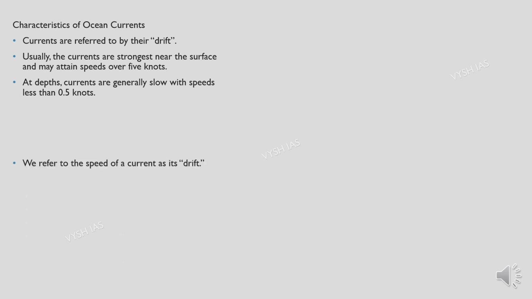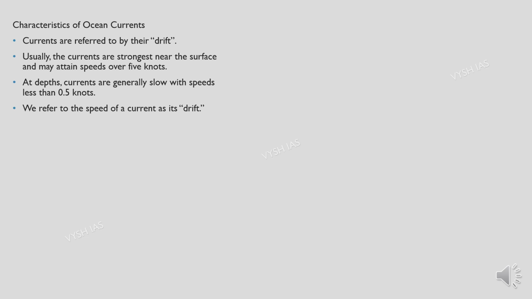So, characteristics of ocean currents. Currents are referred to by their drift. Drift is nothing but change in movement or something like that. So usually the currents are strongest near the surface and they may attain speeds over 5 knots. At depths, the currents are generally slow with speeds less than 0.5 knots, because, as I said earlier, in the depths the water will not move as much as it moves on the surface, mainly because of the winds.